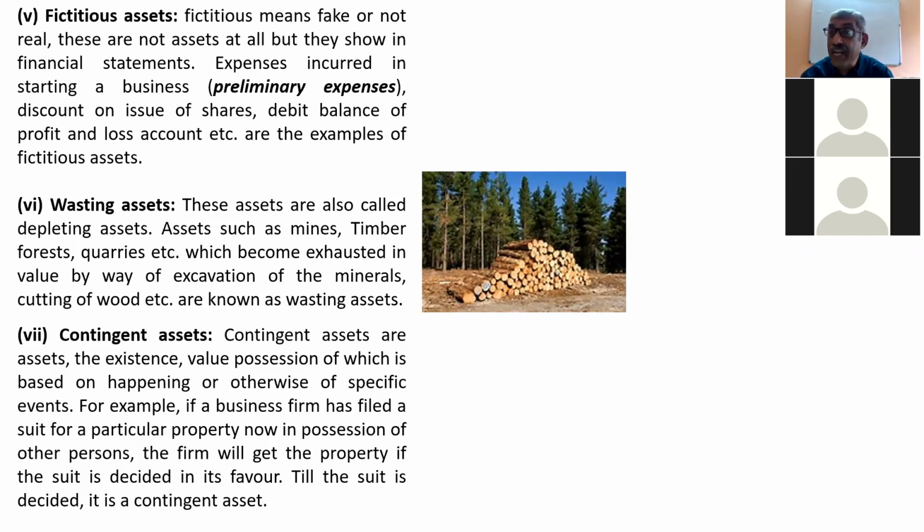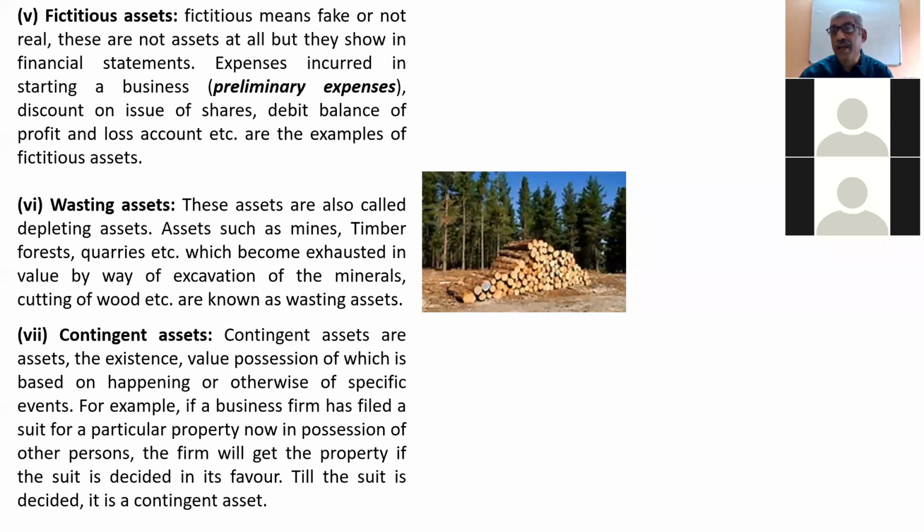Then comes contingent assets. They are the assets which become assets because of certain events. For example, suppose you have a property and that property is under case in the high court. After 6 months, you have won the case. When you won the case, that property becomes your property. So it has happened because of some events, because of the court case. Now it has become your property. So that type of assets are called contingent assets. They are the assets which become because of specific events.